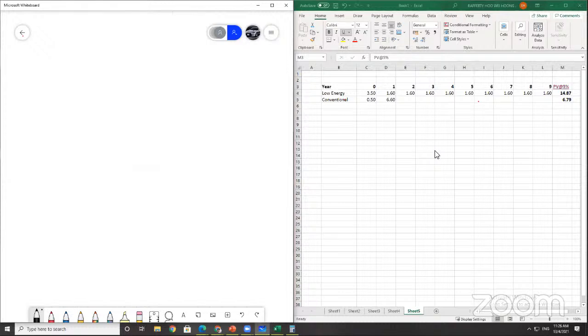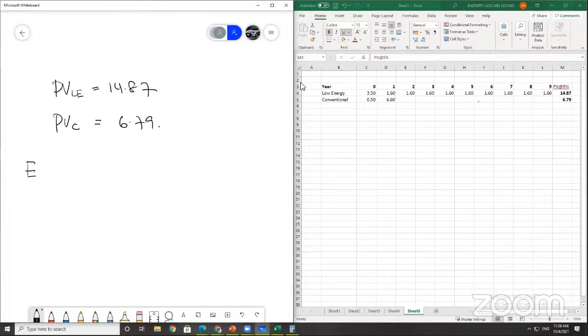First of all, put it into a timeline. I already calculated the PVA as well, to make your life easier. If not, you need to count one by one again, like just now. For low energy, you get 14.87, whereas for conventional, it's only for 1 year, so the cost will be 6.79. So you have your present value already, or in other words, this is also your NPV. Present value for low energy is 14.87. Present value for conventional is 6.79.